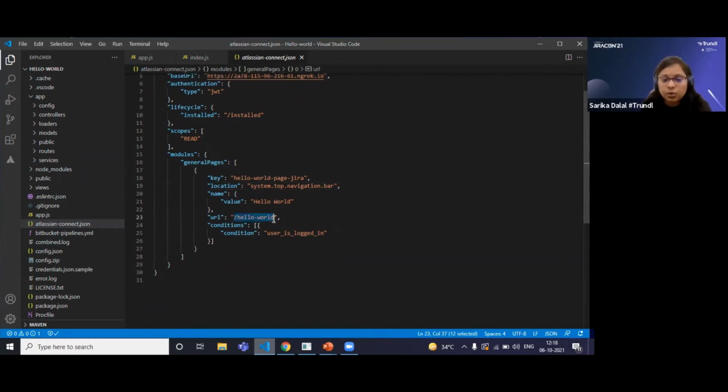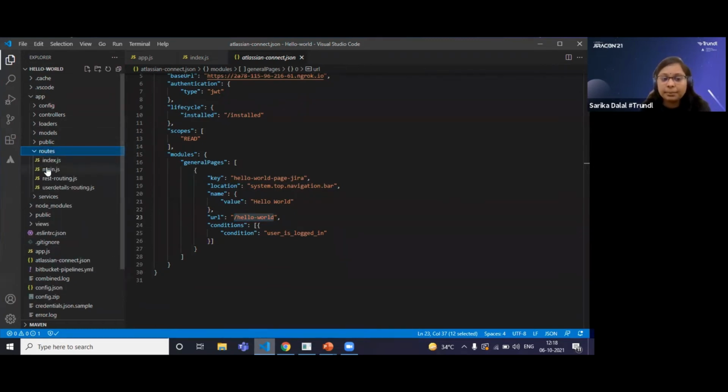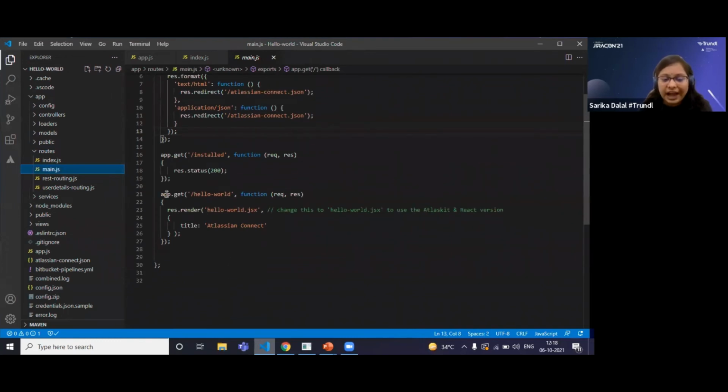Now let's understand what happens when any URL gets triggered. As I mentioned, it will be read in the routes directory. In the routes directory, in main.js, you can see I have mentioned app.get hello world. So whenever my app gets the hello world URL, it will come here. And from here, we say response render hello world.jsx.